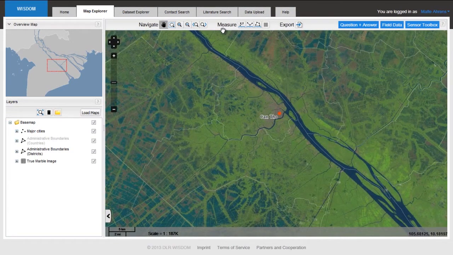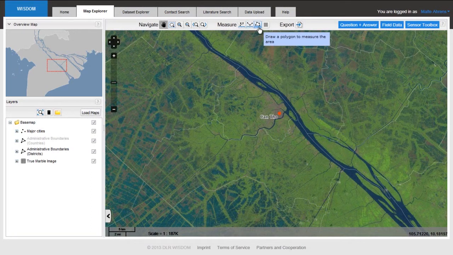different measurement tools. For example, I can measure here via click into the map and get the coordinates of a point of interest inside the map. I can measure the length of a line, so I can measure, for example, the length of a street or the width of a river.